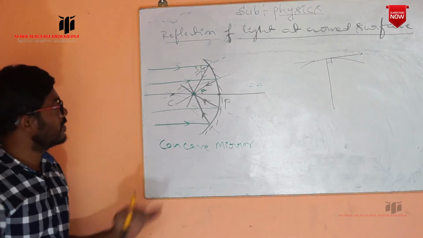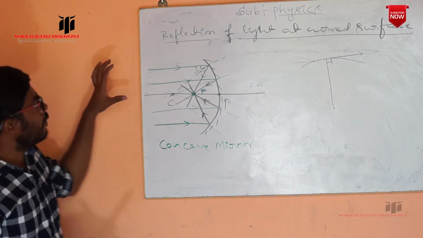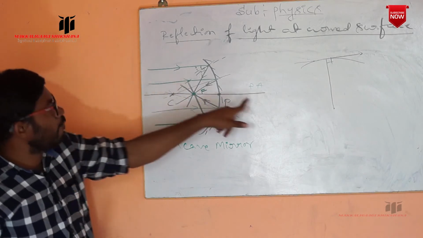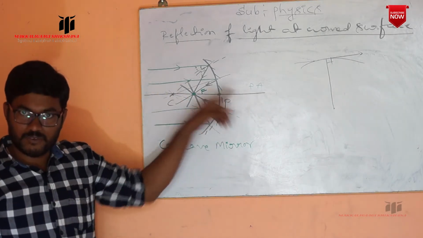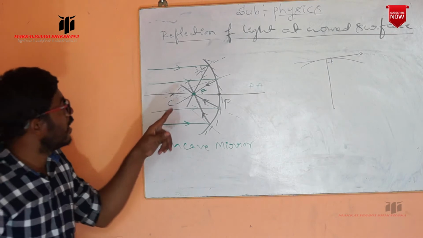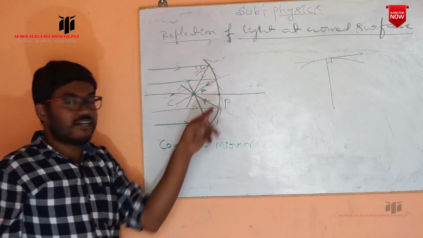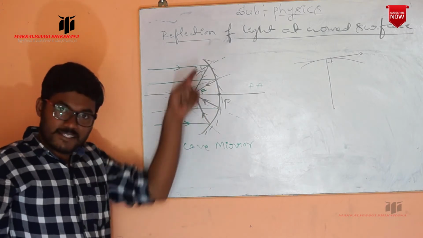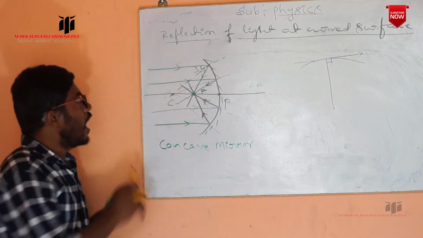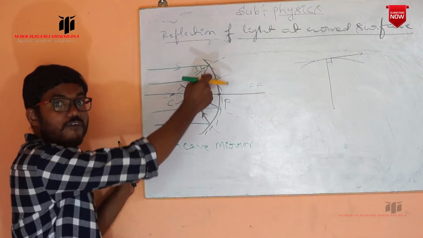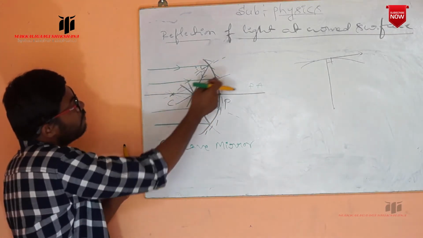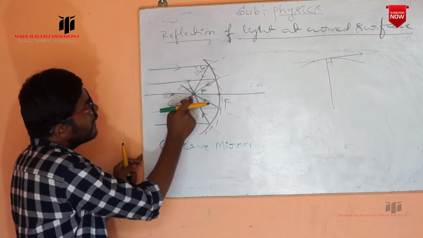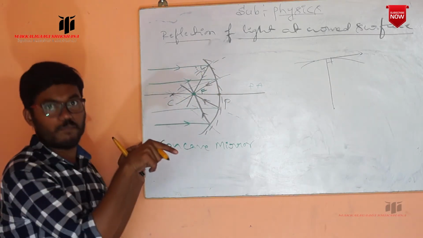How can we define it? When a beam of light is incident parallel to the principal axis on the reflecting surface of the concave mirror, after the reflection all the reflected rays meet at a certain point on the principal axis.